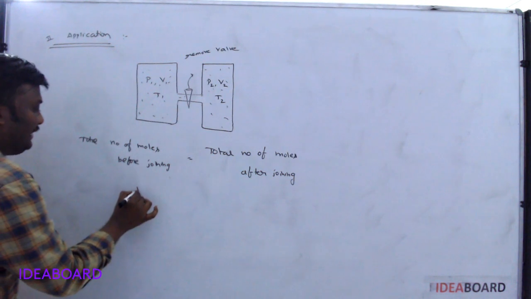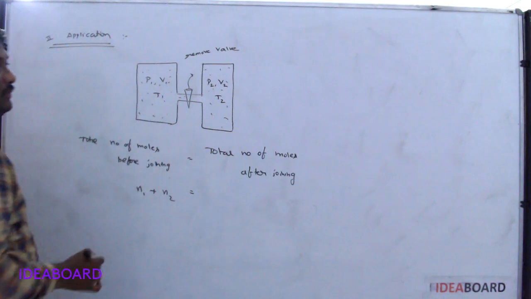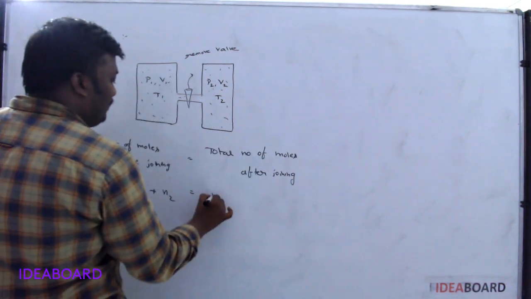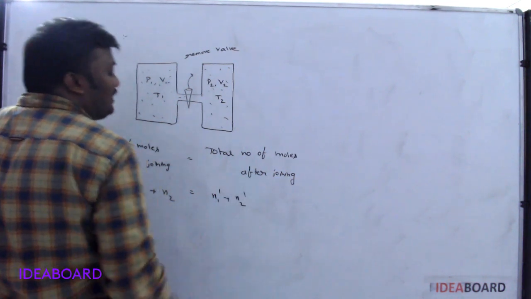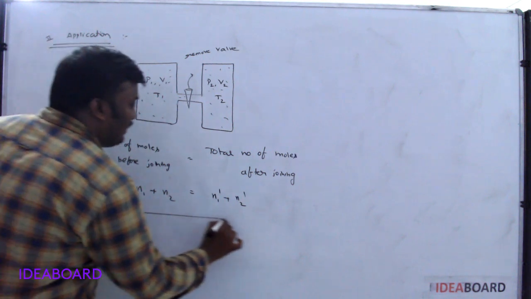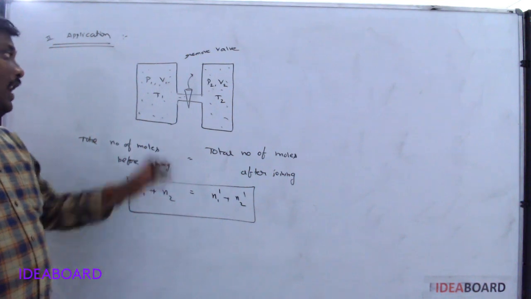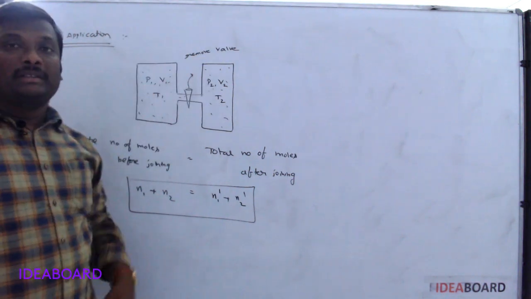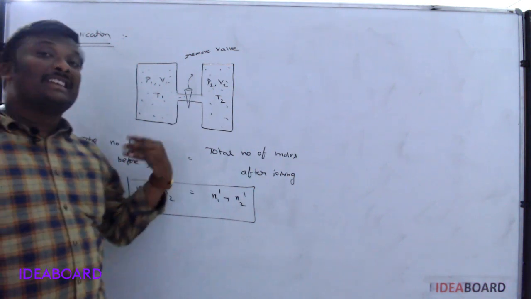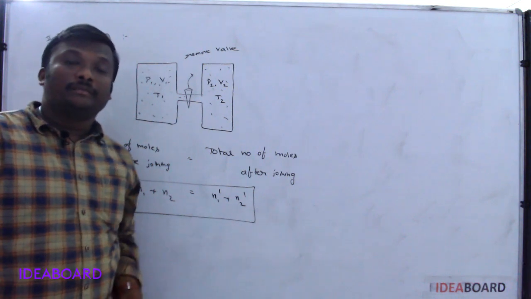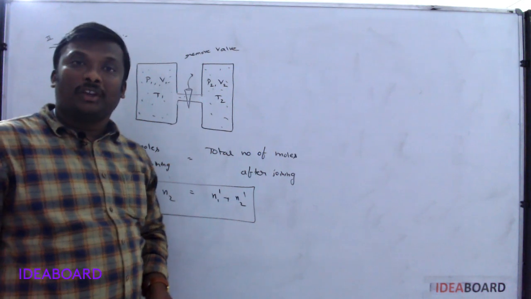Before joining, the number of moles in chamber 1 is N1 and in chamber 2 is N2. After joining, the number of moles in chamber 1 is N1 dash and in chamber 2 is N2 dash. This is the formula we regularly use if the question asks about after removal of the valve. Sometimes the question asks for temperature, sometimes the resultant pressure or resultant volume. Let us discuss one numerical example based on this application.